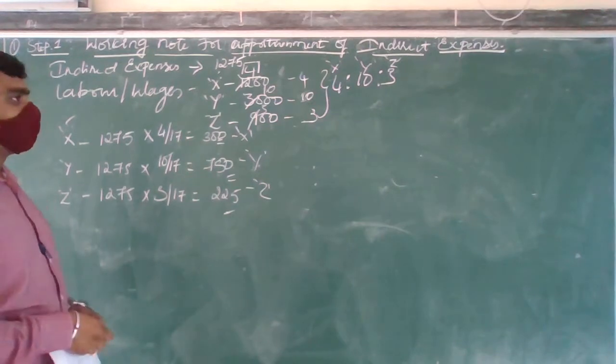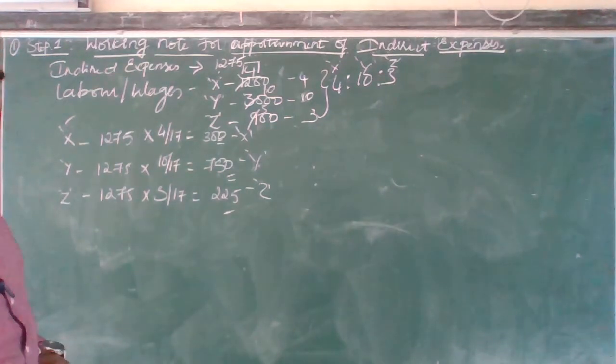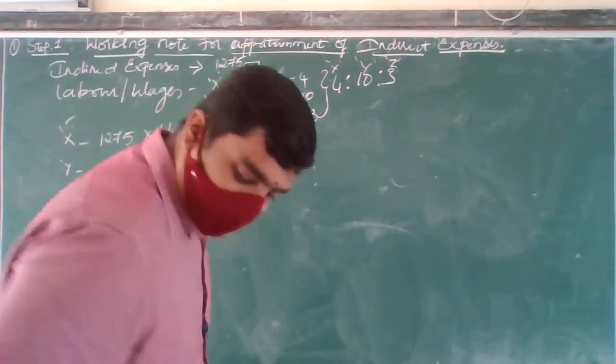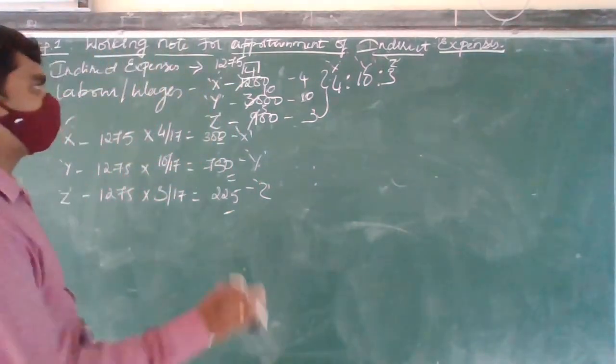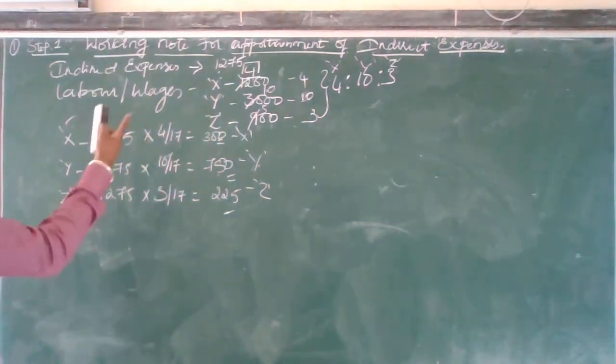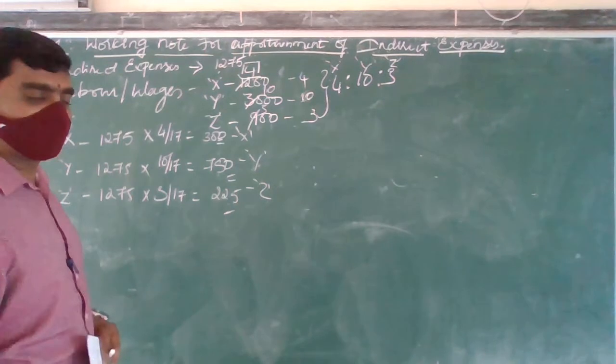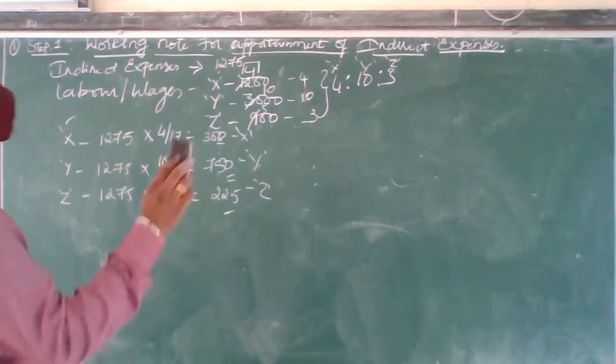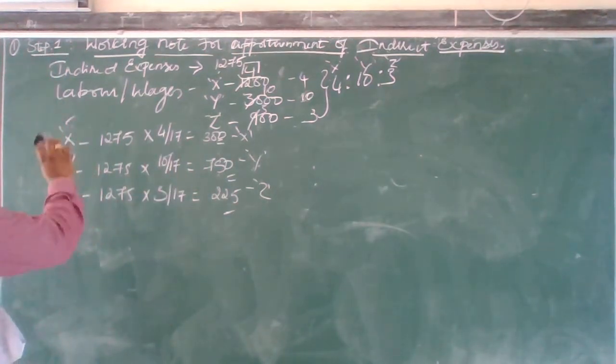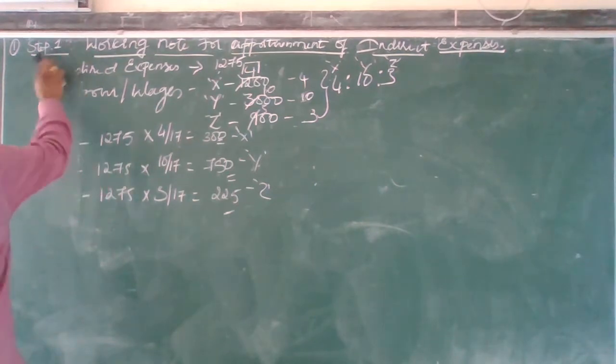Then shall I show with the next account? That is the process account. Shall I solve? I hope everyone is clear with this. Okay, first you can do the apportionment as a working note. Then afterwards, doing this for our process account will be easy. Okay, then